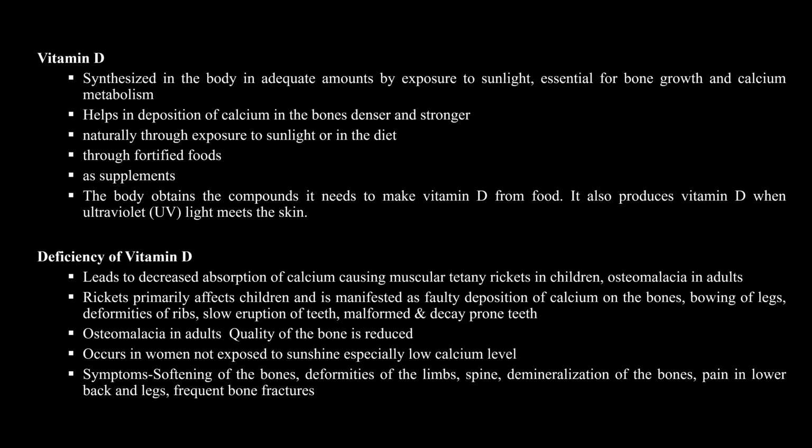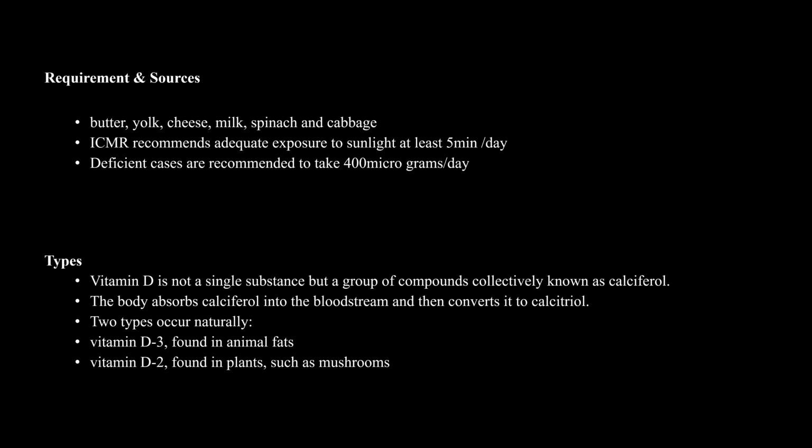Vitamin D. Sources: butter, milk and fortified foods. It is recommended to get sunlight exposure of at least 5 minutes. For deficiency, up to 4,000 micrograms a day is recommended. Vitamin D is not a single substance but a group of compounds, collectively called calciferol, which in the bloodstream is converted to calcitriol. Vitamin D3 is found in animal fat. Vitamin D2 is found in plants such as mushrooms.